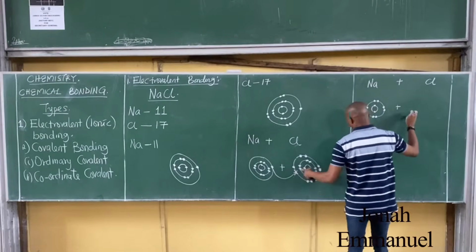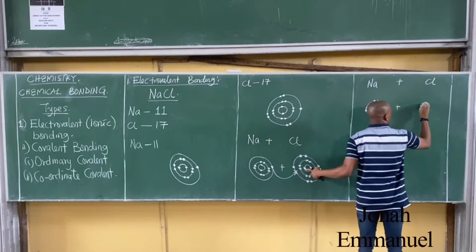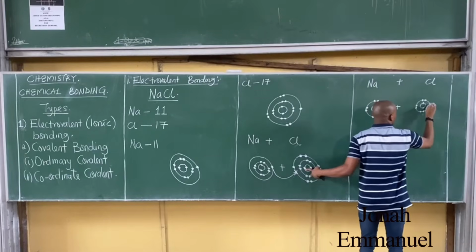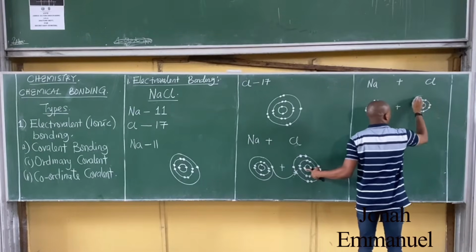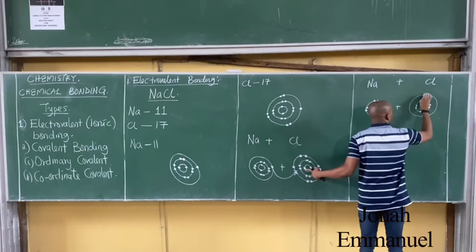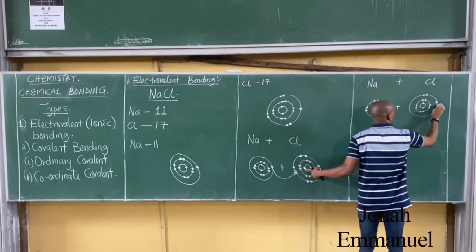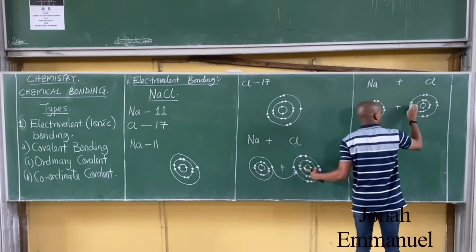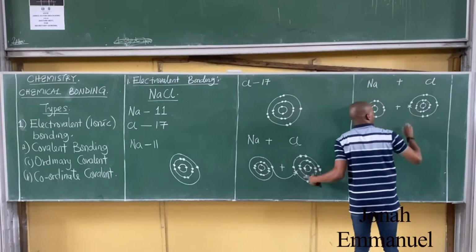Combining with chlorine, I now have 1, 2, 1, 2, 3, 4, 5, 6, 7, 8. This one here: 1, 2, 3, 4, 5, 6, 7, and then you borrowed an electron that becomes 8.